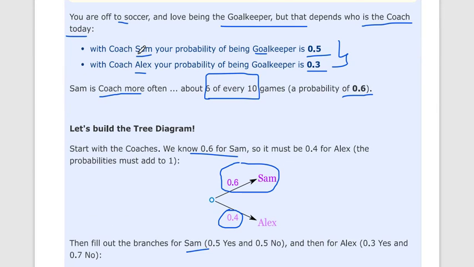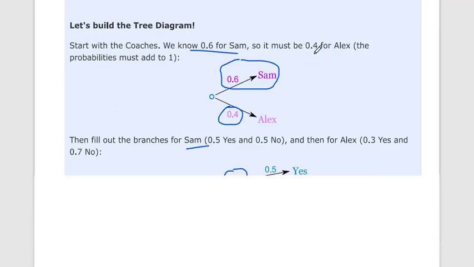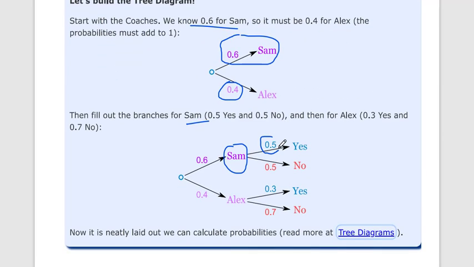If Sam is the coach, then the probability that you are goalkeeper is 0.5, and 0.5 is also the probability that you will not be goalkeeper. And for Alex, if today's coach is Alex, it's 0.3 that you will be goalkeeper, and 0.7 that you will not.